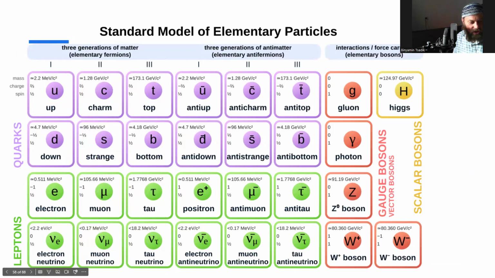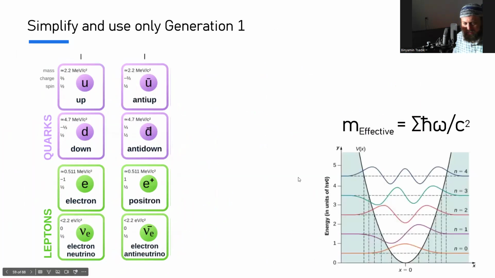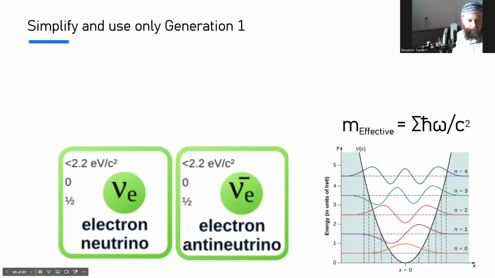So we'll just look at the first generation for now because we're trying to develop this Bohr model. What we have is the electron neutrino and the electron antineutrino. They don't have any charge, and they both have the same masses, just they annihilate when they meet each other. One is the opposite of the other in some weird way. What does that way even mean?